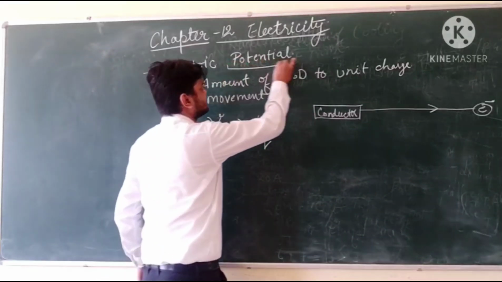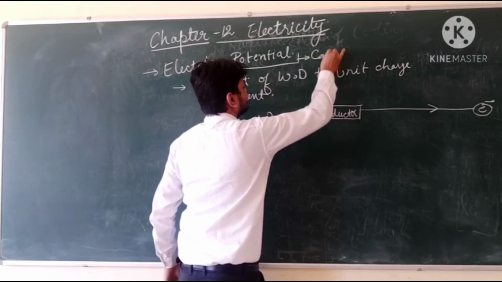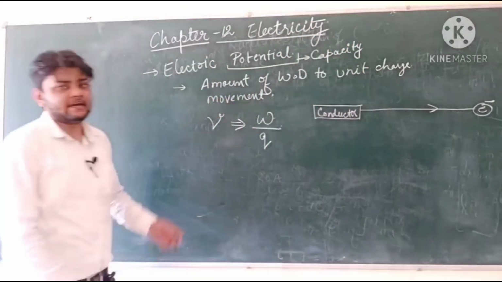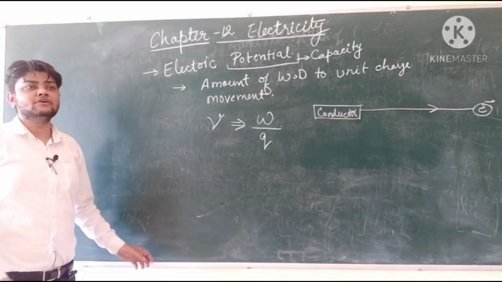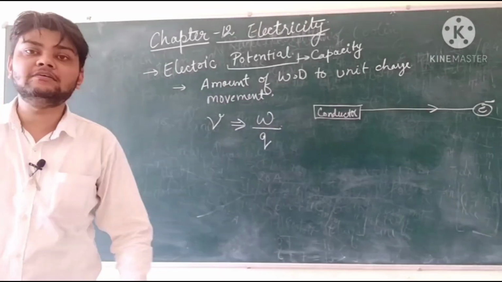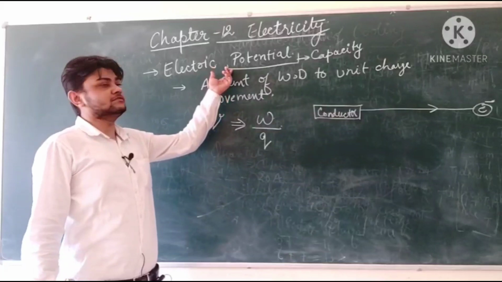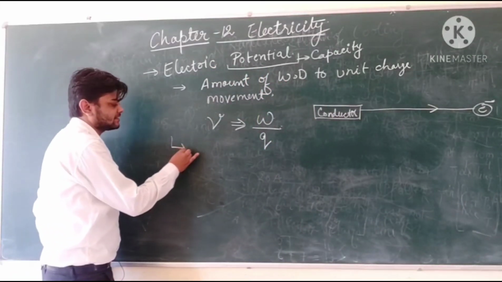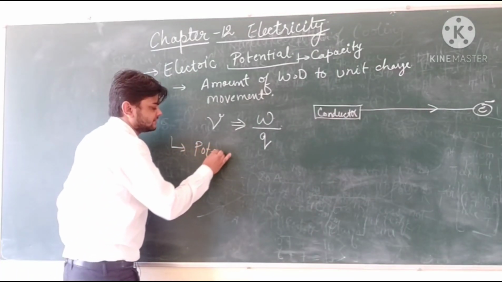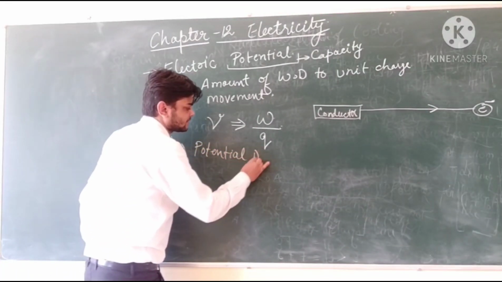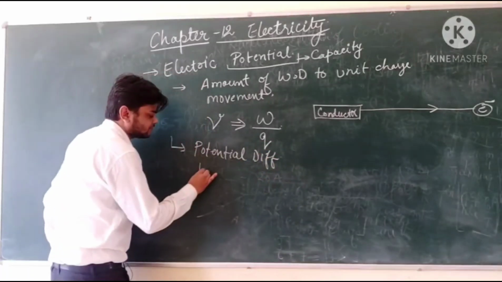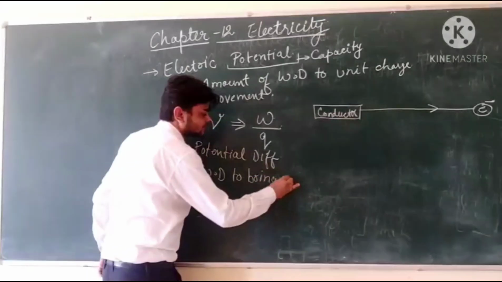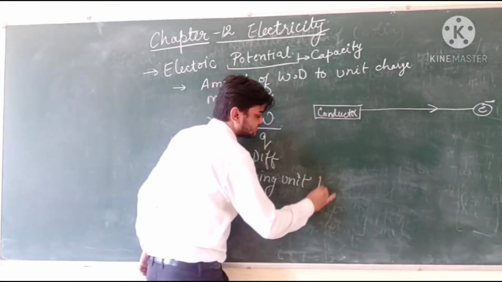Potential is simply known as the capability of any material, whether it can bring an electron near to it or send an electron far from it. According to that, we have electric potential. A similar topic under this is potential difference. It is defined as the amount of work done to bring a unit charge from one place to another.